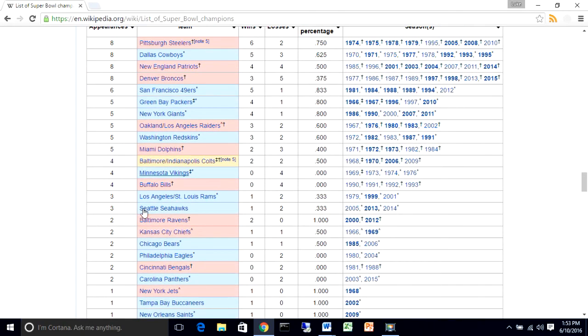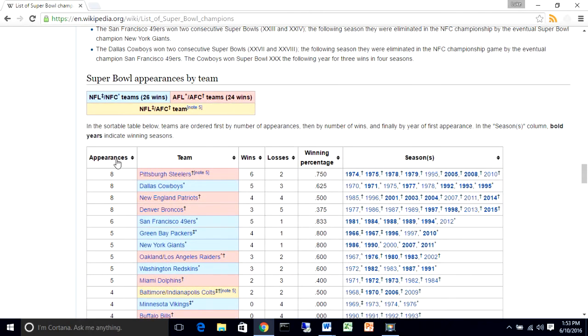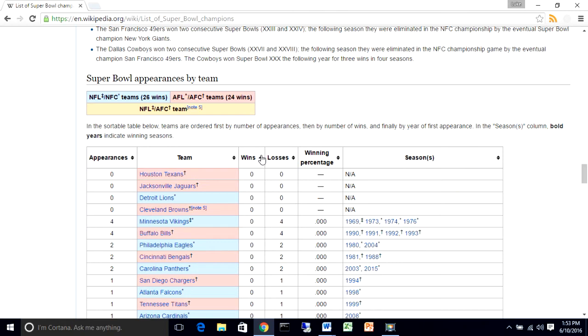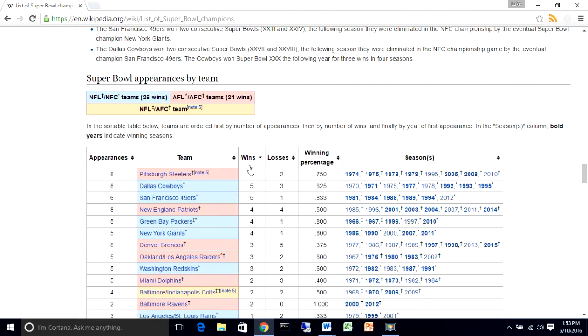And it actually gives me this really cool sorted table here. So I have the most Super Bowl appearances. Okay, we have 4 teams that have appeared 8 times, but I want to know who's won the most. So I'm actually going to click on this little up thing here with wins, and I want to toggle it so that I have the most wins by any team. So I have Pittsburgh Steelers, which I knew the most, but I also wanted to know the other teams that have won a lot. So Cowboys, San Francisco 49ers, Patriots, Packers, Giants, Broncos.